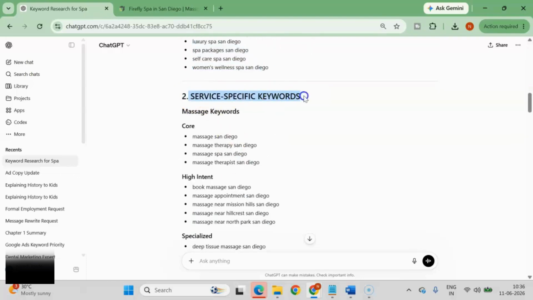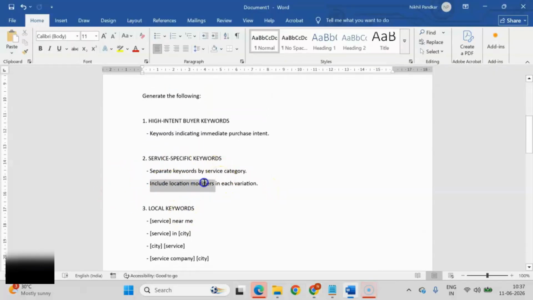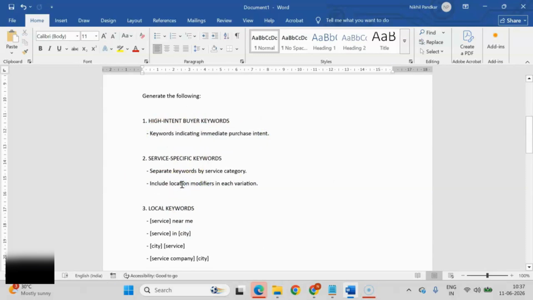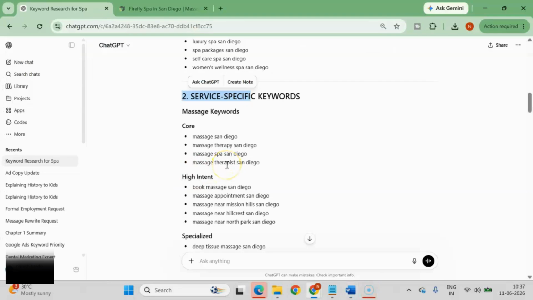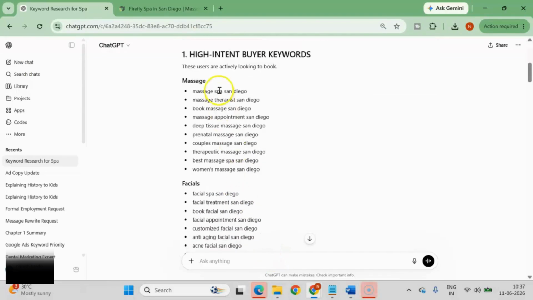Now the service specific keywords: core massage keywords, core massage San Diego and all that. Service specific keywords generally include a location because here we have added, please add location modifiers. Here we didn't mention the location as a modifier, but here we have mentioned the location modifier. So here you will get all the keywords related to location. Here also they have mentioned the location.